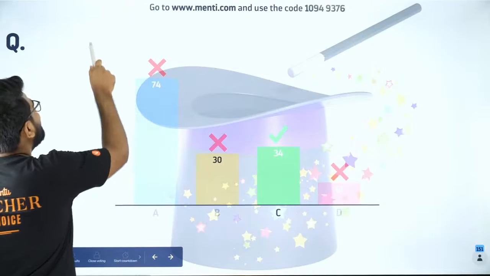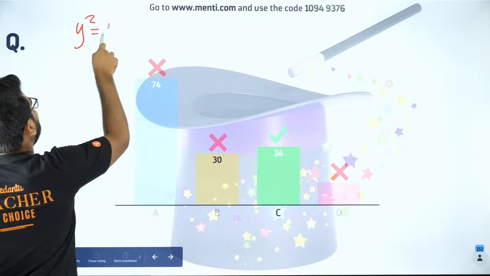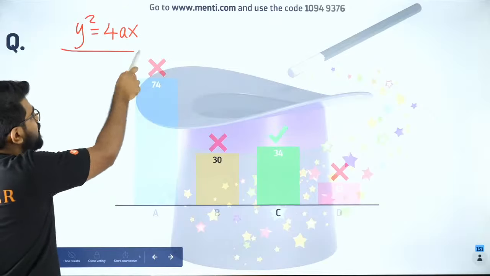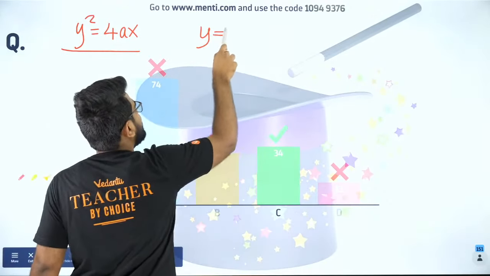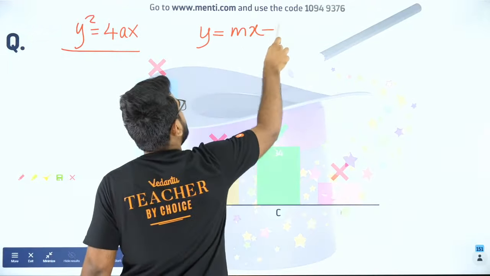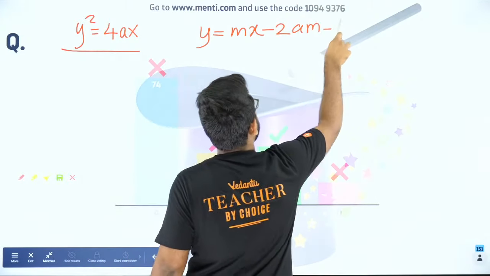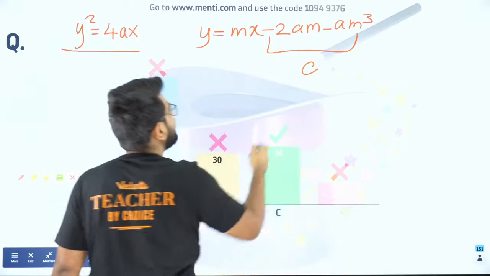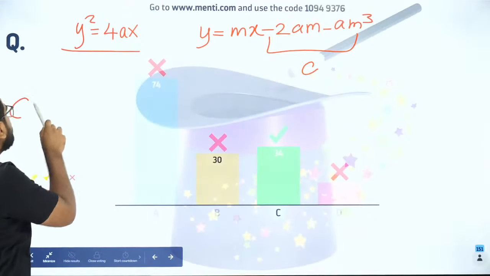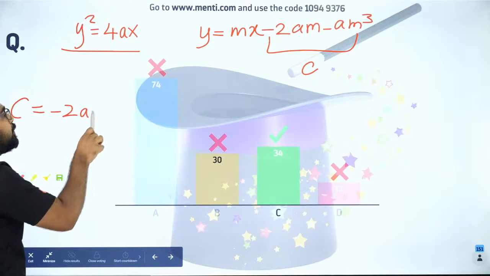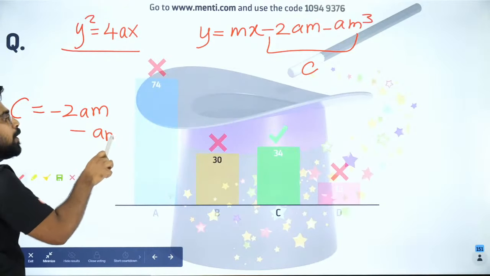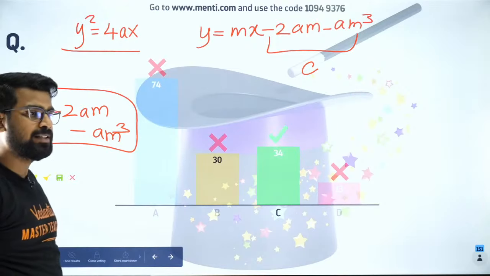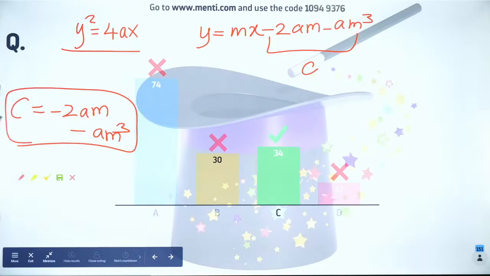Don't do this. Okay. So you have y square equal to 4ax, and you want to find the normal to this. The normal to this, in slope form, is y equal to mx minus 2am minus am cube. Just now I gave it to you. So this is your c. Your c is equal to minus 2am minus am cube. So don't make a mistake in this. Unnecessarily you lose marks. Everybody clear?